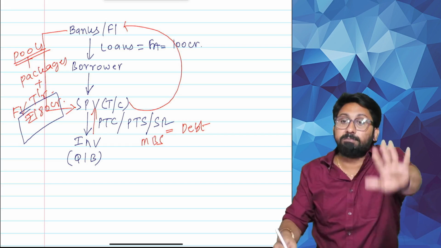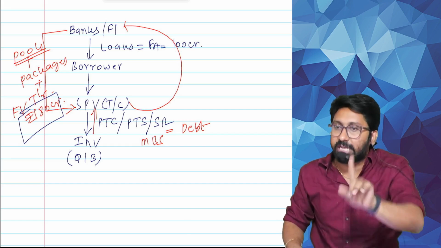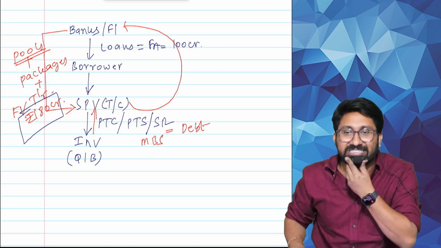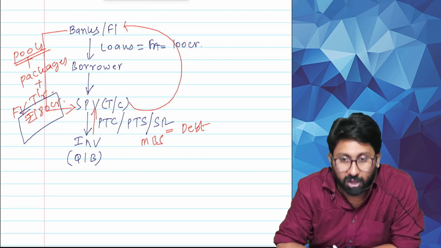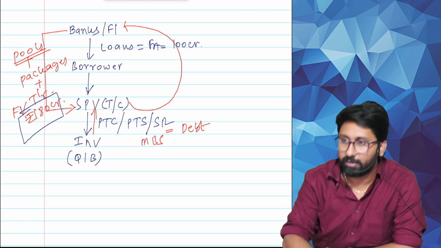Now, problems started like this. Recourse and non-recourse agreements started. All these are questions in the exam. It will be very good if you don't overreact. Recourse and non-recourse agreements. What is this recourse and non-recourse?